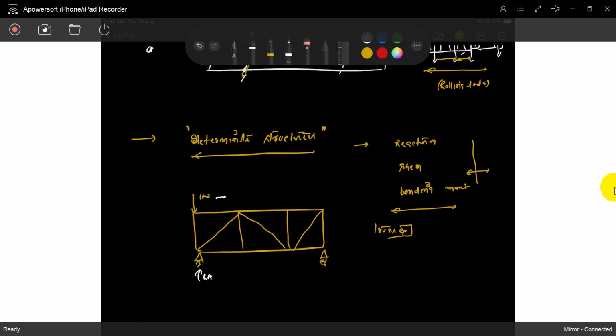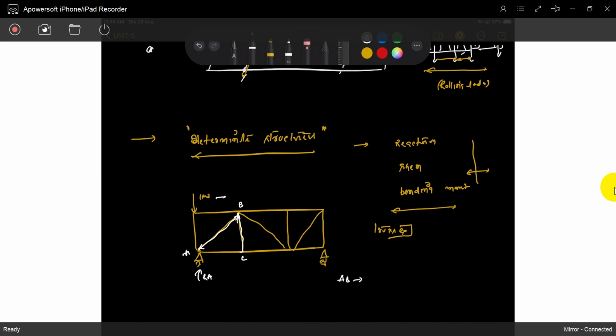Not only RA. There is no shear and bending moment in a truss, but the force in this member, how is it changing? If we call the joints A, B, C, the force in AB, how is it changing?